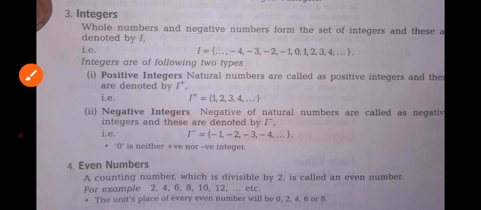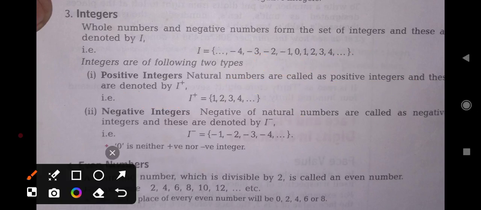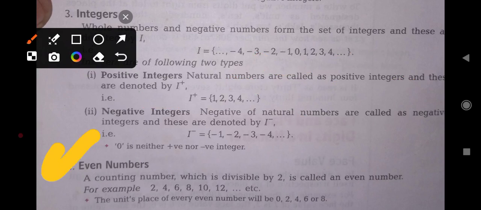Even numbers. Even numbers are countable numbers which are divisible by 2. For example, 2, 4, 6, 8, 10, and so on.